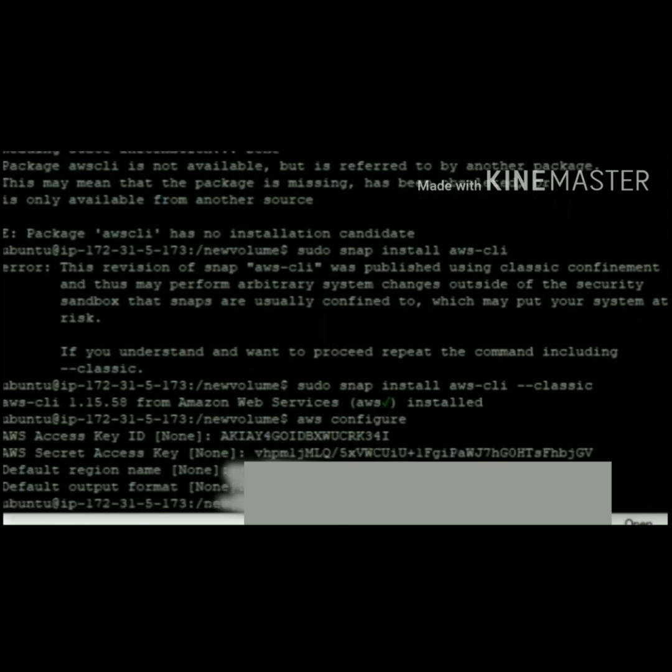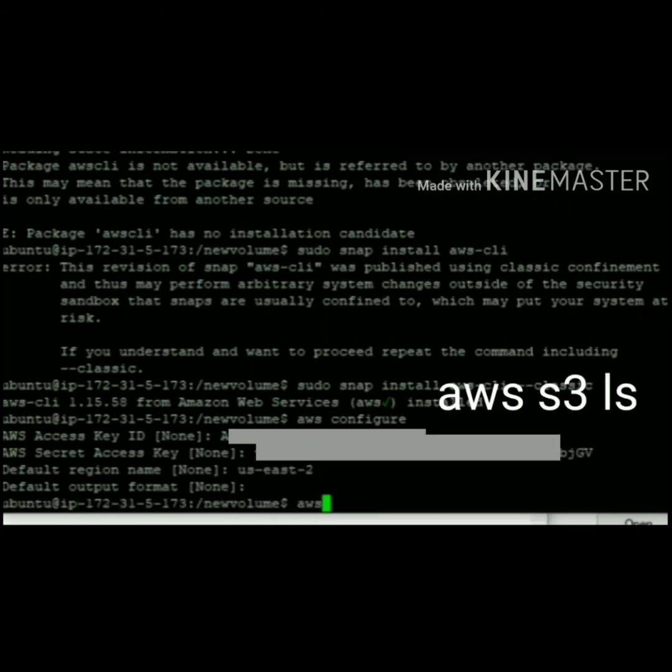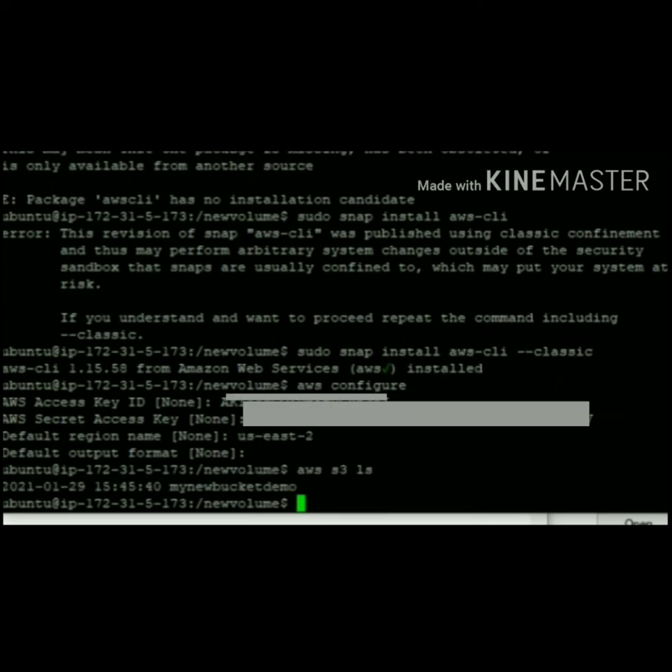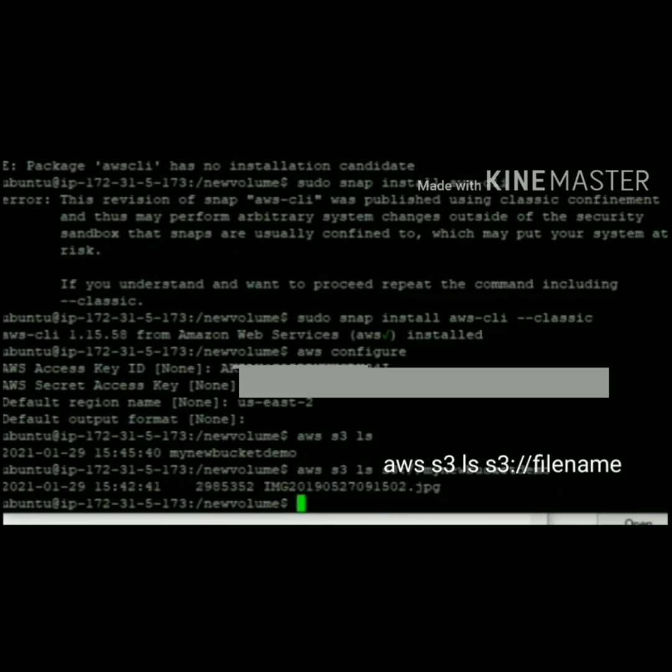Then I am going to check what buckets are available in my account. For that, type aws s3 ls. It shows my new bucket demo which was created by me. Then I am going to check whether any files are uploaded in it. It shows the uploaded flower image.